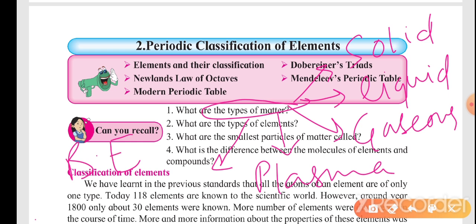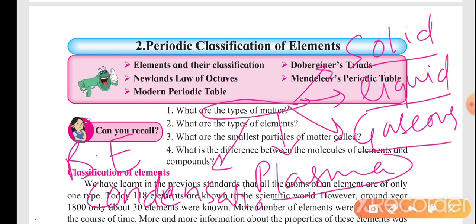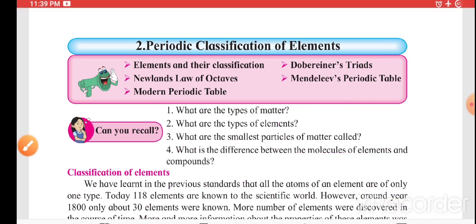This is not included in your syllabus, but I am telling you for your extra knowledge. So these are the types of matter. I think the first question is clear: what are the types of matter? They are solid, liquid, gaseous, plasma and Bose-Einstein condensation. These last two are not included in your syllabus. You don't have to worry about it. It is extra knowledge given by me. Correct?